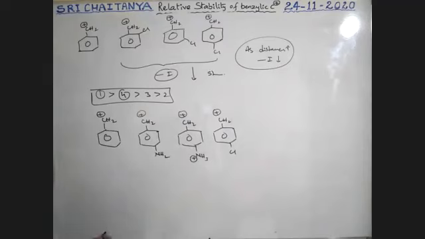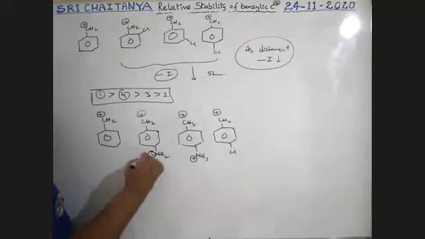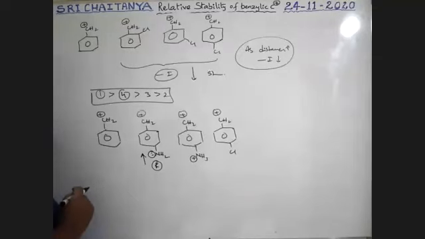See, boys, this one has a resonance effect, a donating tendency.